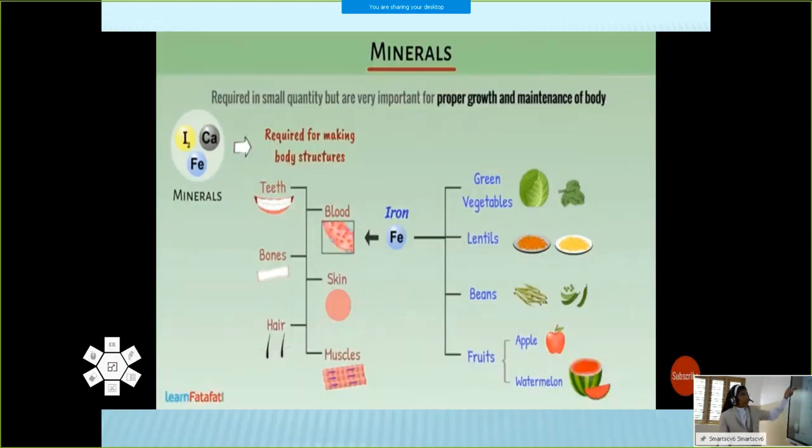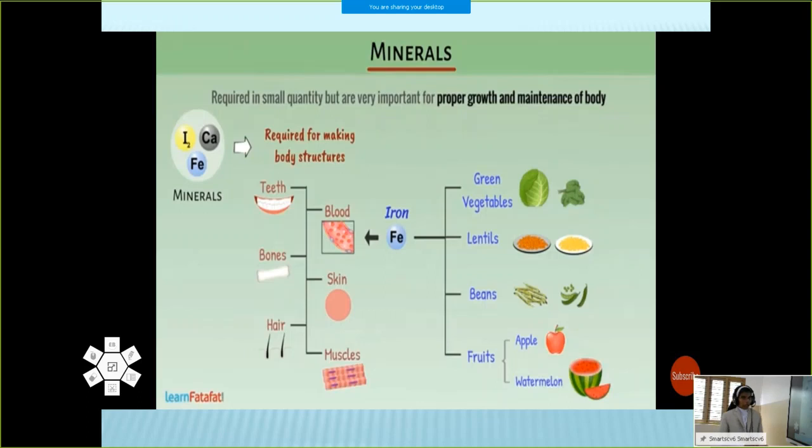So here we see minerals are required in small quantity but are important for proper growth and maintenance of the body. Some examples are iodine, calcium, and iron. These are required for making body structure. They are important for teeth, bones, hair, skin, blood, muscles, etc. Some food items containing minerals are green vegetables, lentils, beans, fruits like apple, watermelon, etc. Okay, this is about minerals.